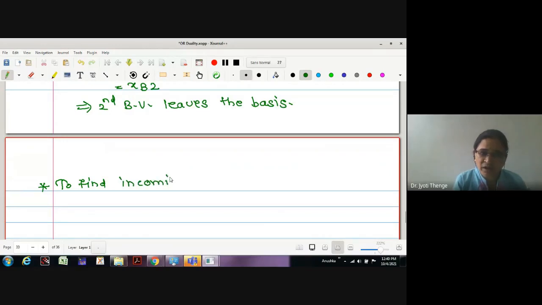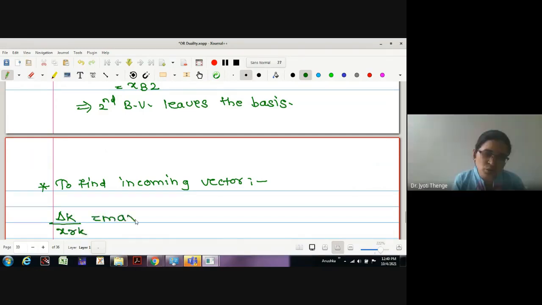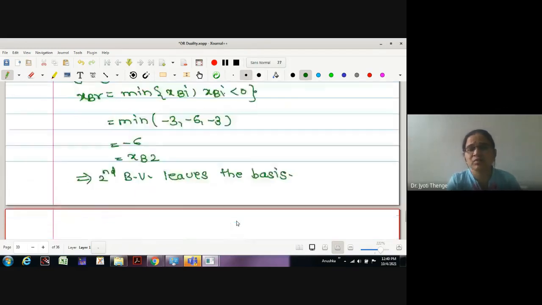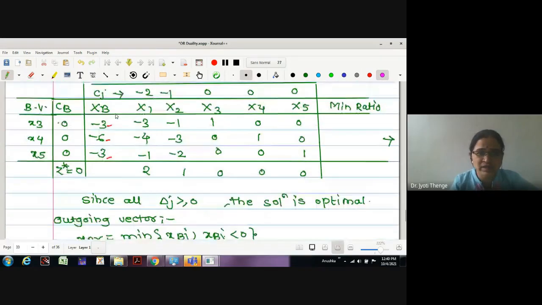To find the incoming vector, what this formula tells us is: for a fixed value of r, find the delta k upon xrk which gives the maximum delta j upon xrj, where xrj is less than 0. The xrj are nothing but the entries in your second row. How many entries in your second row are negative? Two entries are negative.